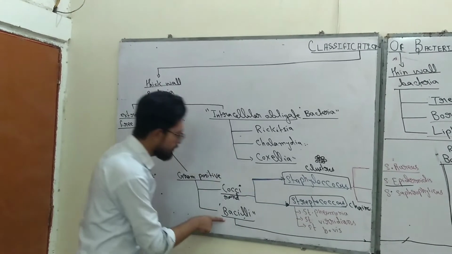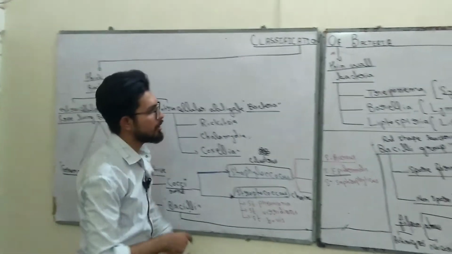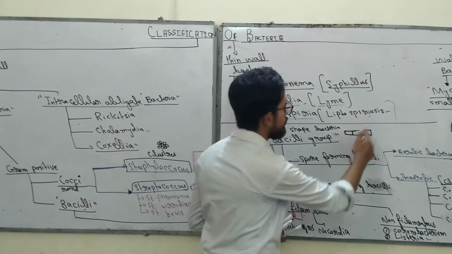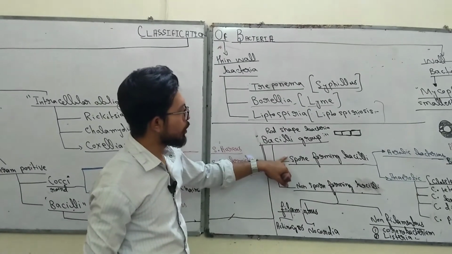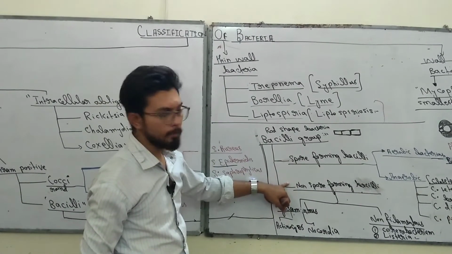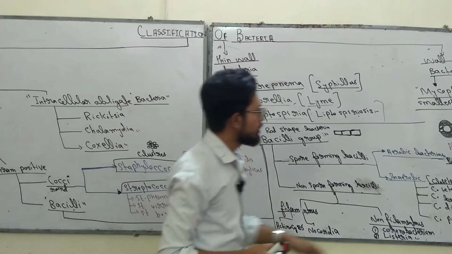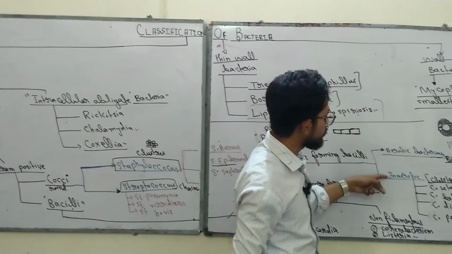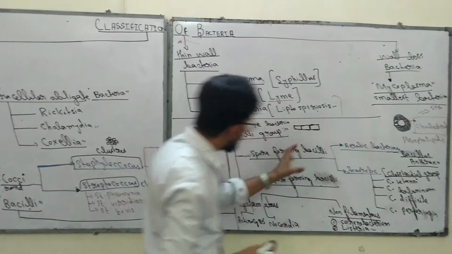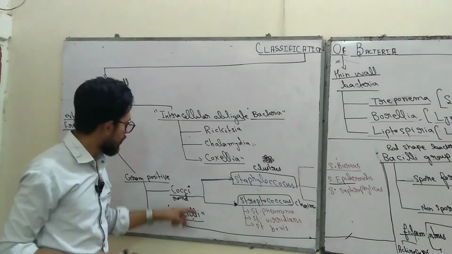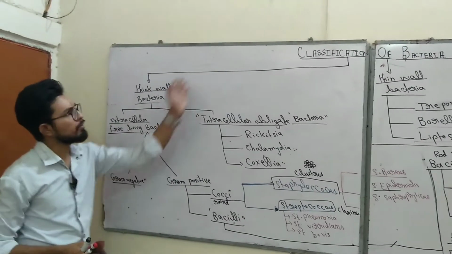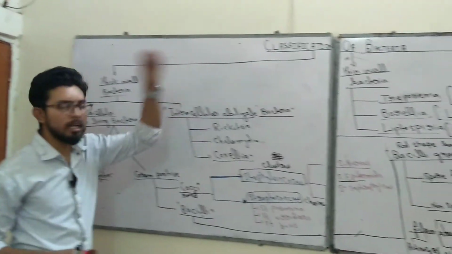Okay, now the second class is Bacilli, and Bacilli are rod-shaped bacteria, and they are found in the form of rod-like structures, and are further divided into spore-forming bacilli and non-spore-forming bacilli. And spore-forming bacilli are further divided into aerobic bacteria and anaerobic bacteria. Before bacilli, all the bacteria, either gram positive or thin cell wall or wall-less, are aerobic bacteria.